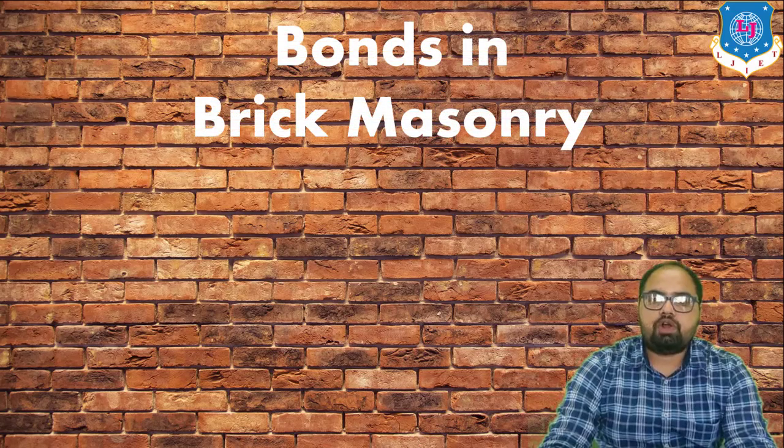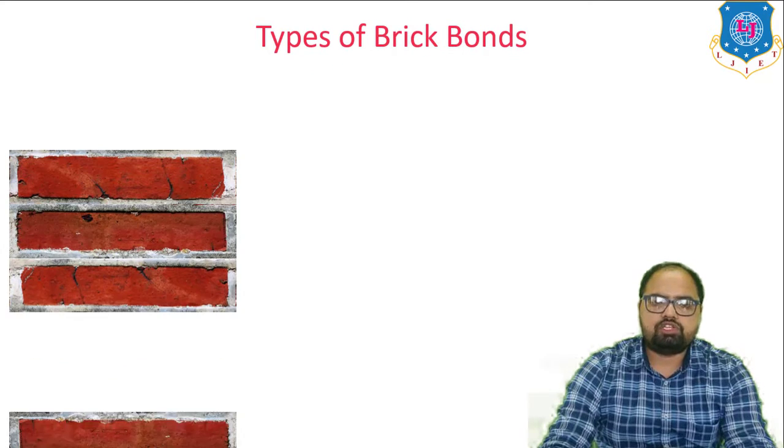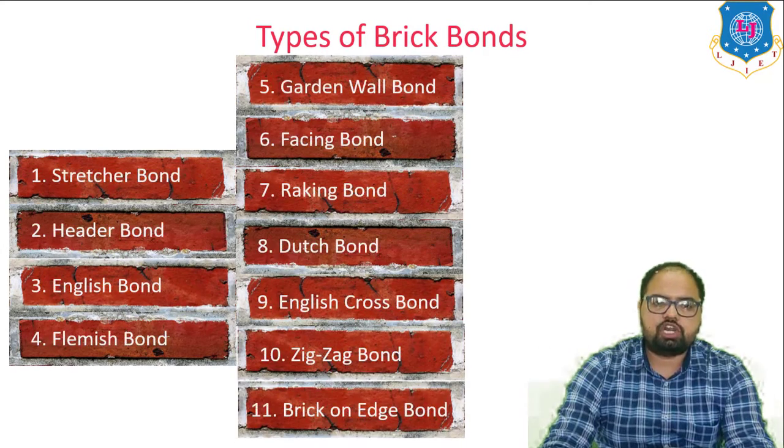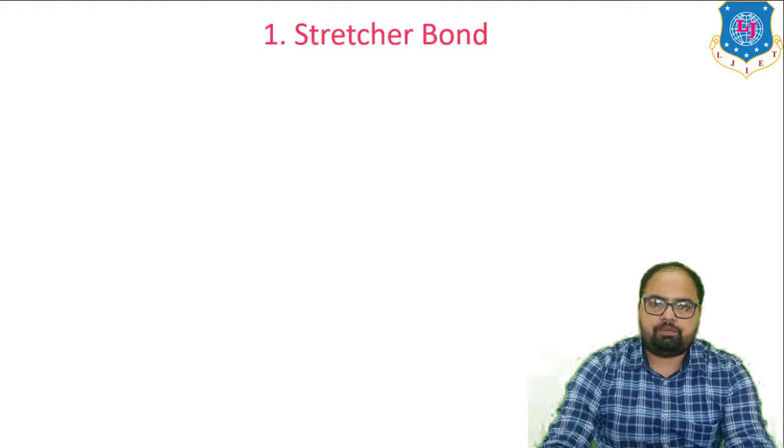Now, which bonds are used in brick masonry structure? There are various types of brick bonds used in brick masonry structure, like stretcher bond, header bond, English bond, Flemish bond, garden wall bond, facing bond, racking bond, Dutch bond, English cross bond, zigzag bond, brick on edge bond. So we will discuss all these bonds one by one. Let's start with the first one, stretcher bond.